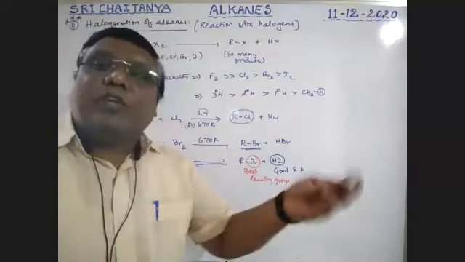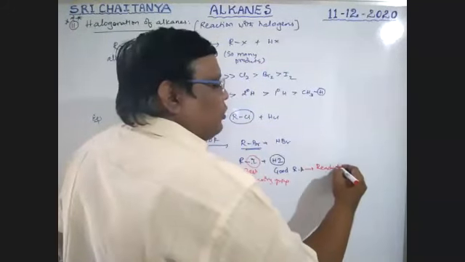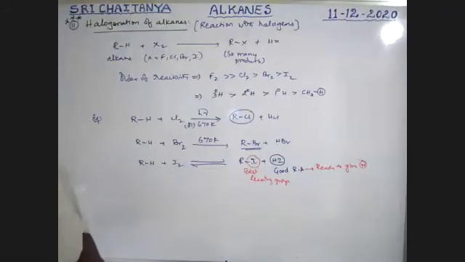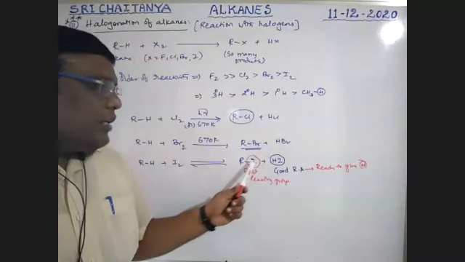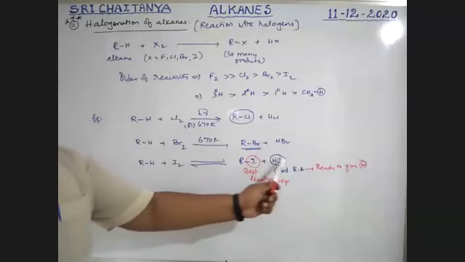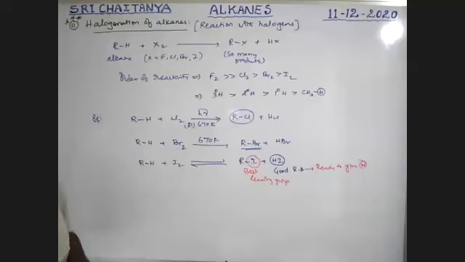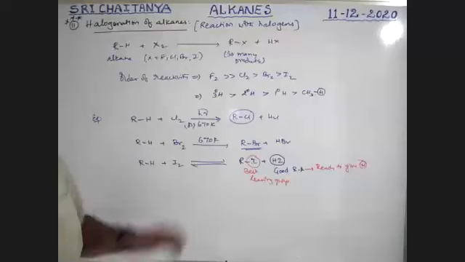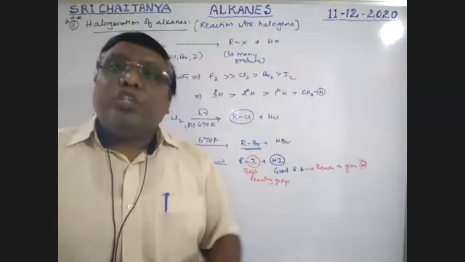Reducing agent means ready to give hydrogen, boys. HI releases hydrogen, and iodine is the best leaving group. That hydrogen combines with this iodine and the other iodine to give I2, and hydrogen is attached to the alkane. So that is why this is a reversible reaction. This reaction is generally carried out in the presence of catalysts which absorb this HI.